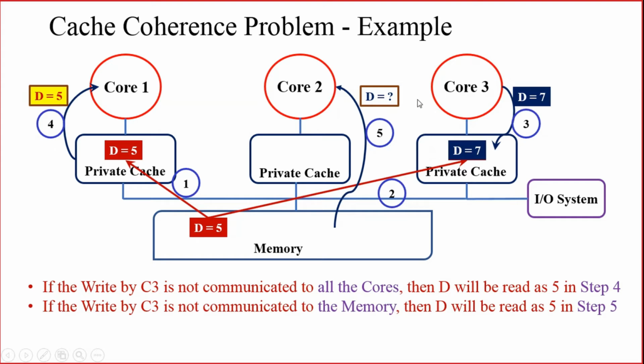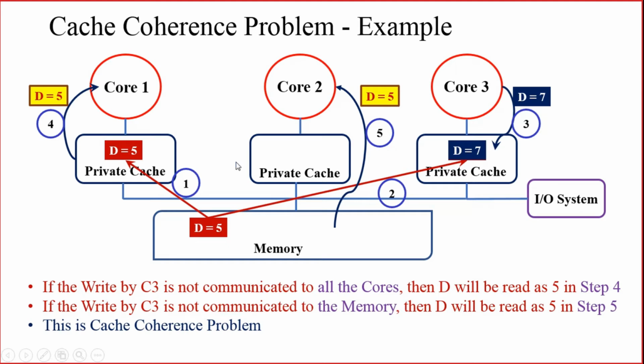In the previous case, we took a case where the write by core 3 is not communicated to the other cores. Here we are taking another condition. If the write by core 3 is not communicated to the memory, the memory doesn't know that the updation has taken place in the same address location. So what will happen? When core 2 is trying to read from the memory, again the same data will be read by core 2.